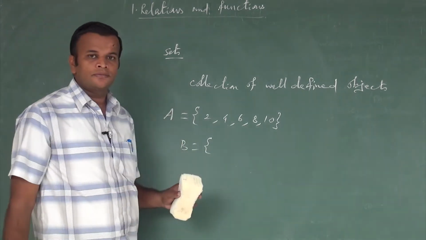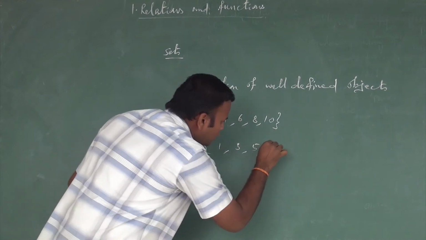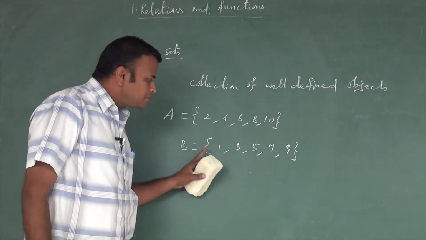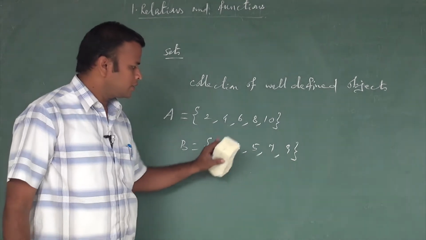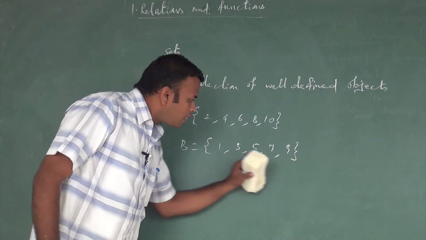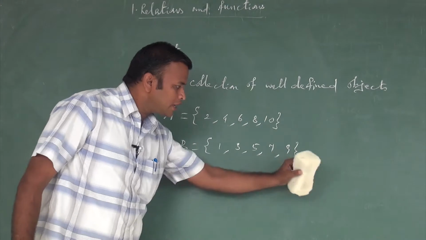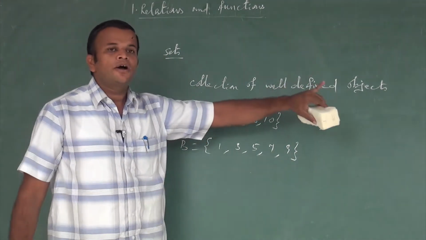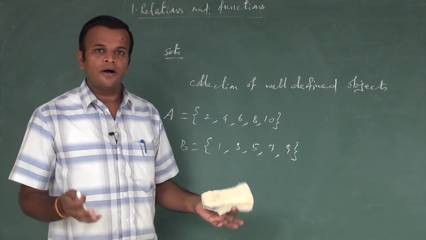Another set B. Okay, the set B contains the elements 1, 3, 5, 7 and 9. What is the relation between these numbers? All the numbers are odd numbers. Now we have collected odd numbers from 1 to 9. So we say B is also a set. So that's why a set is a collection of well-defined objects. The objects may be numbers or letters or persons.